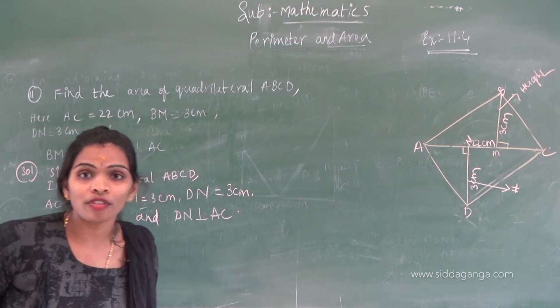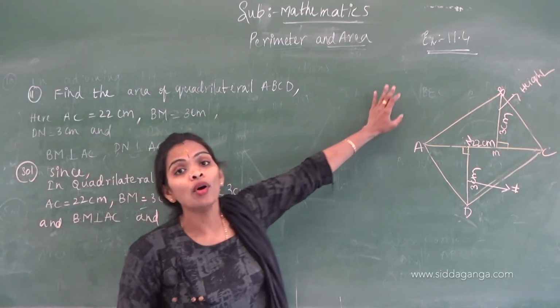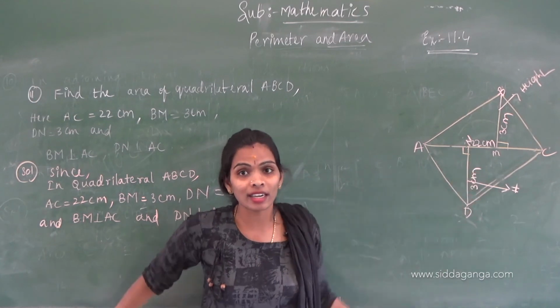To find the area of the quadrilateral, what do we have to do? We have to find the areas of these two triangles. That I am writing here.